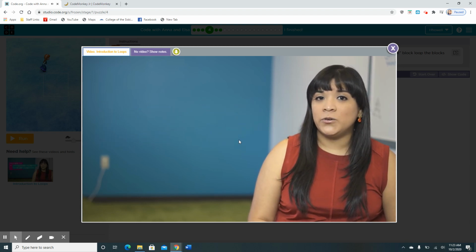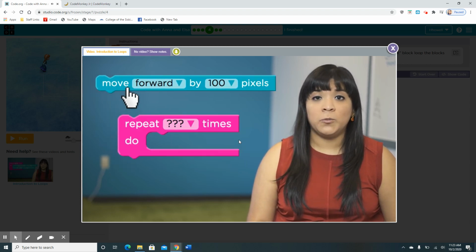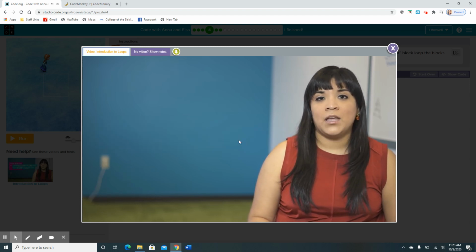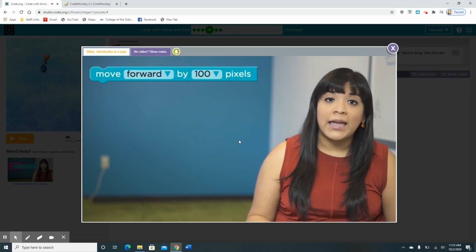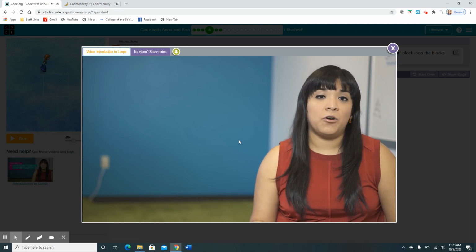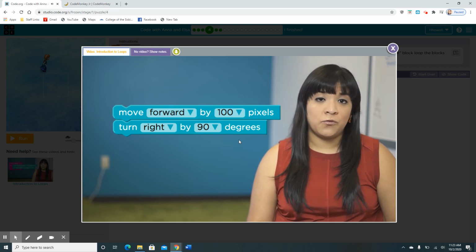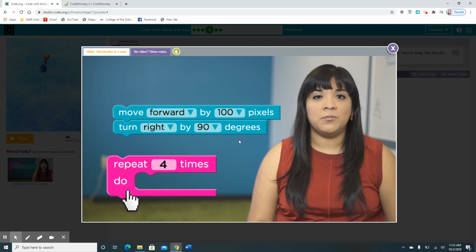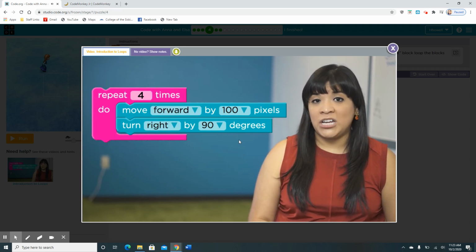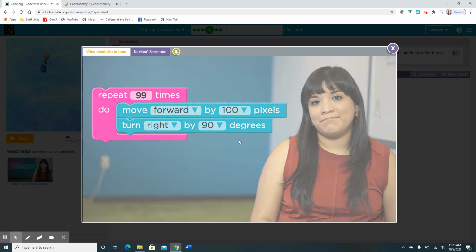For the next puzzle, your goal is to help Anna create a square with the repeat block. Any blocks of code you put inside the repeat block will be repeated in sequence, as many times as you want. To draw a square, you could use the move forward and turn block 4 times. But the easier way is to tell the computer to move forward and turn by 90 degrees once, and then tell it to repeat this pair of actions 4 times. To do that, you need to put the move forward and turn blocks inside a repeat block. Remember, you can change the number in the repeat block to anything, and it will repeat what's inside the block that many times.